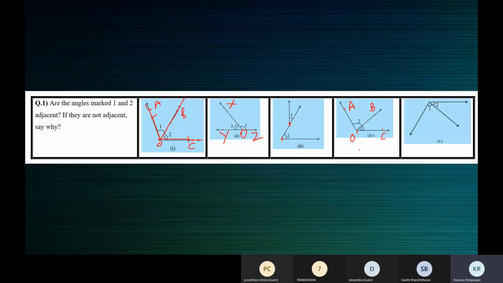I don't want to say the correct answer. See your book and tell me. Which is the common arm? Okay, okay.